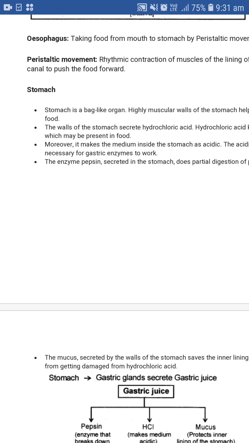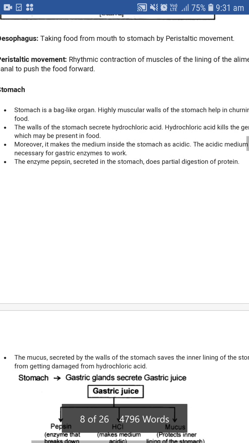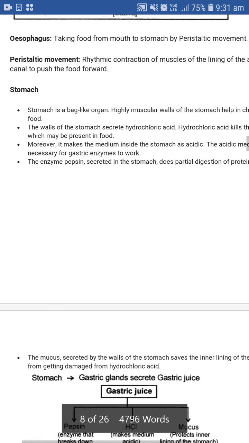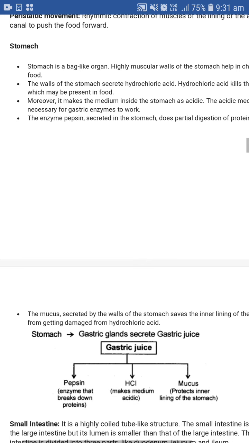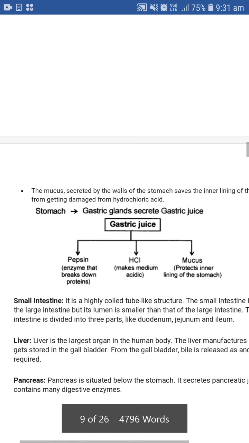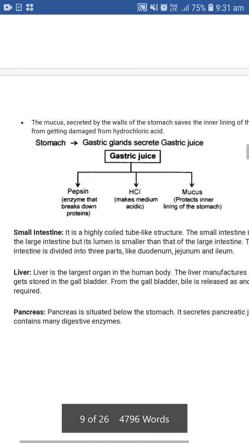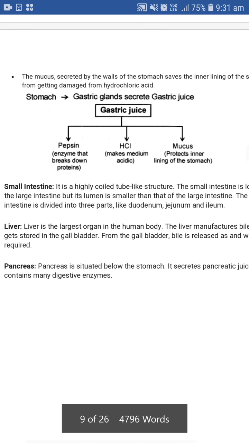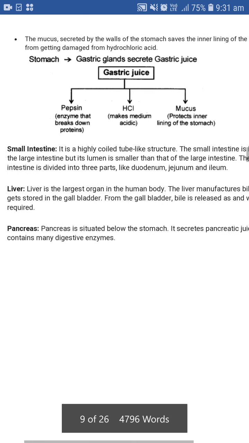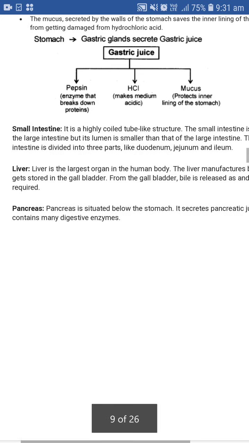Inside the stomach, many digestive juices are there. Especially the wall of the stomach secretes hydrochloric acid, which kills the germs present in the food. After that, other enzymes like pepsin, secreted in the stomach, help in the digestion of protein. The mucus secreted by the wall of the stomach protects the inner lining of the stomach from getting damaged by the hydrochloric acid. As we know, hydrochloric acid is a strong acid. As you can see, in the stomach there are gastric glands, and the gastric juices contain pepsin, HCl, and mucus that help in the digestion of food.